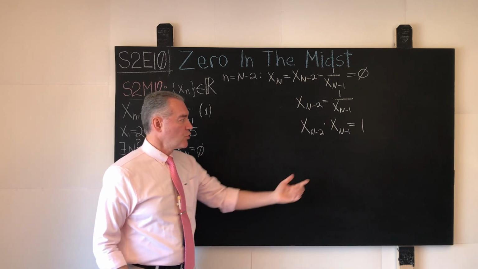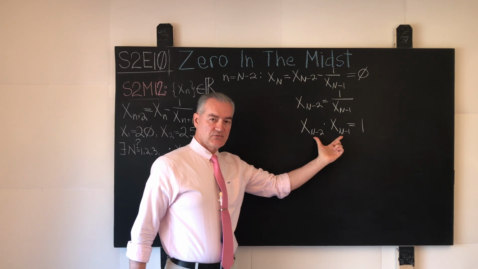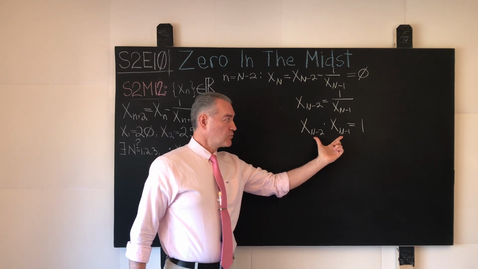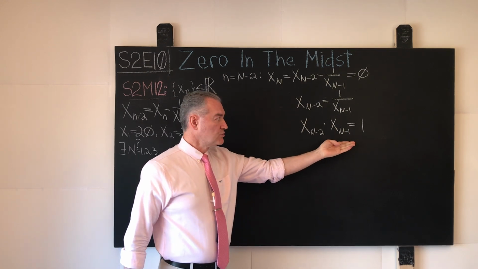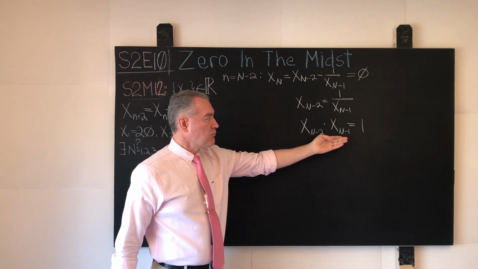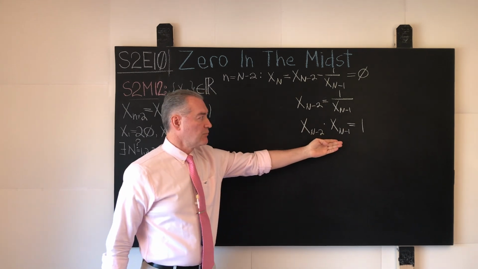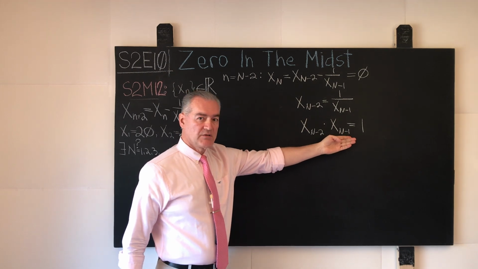Conversely, will that implication hold true? Well, we assume for a moment that a product of two consecutive elements of the given sequence is 1. Then we divide both sides of this equality by the element x sub N minus 1.